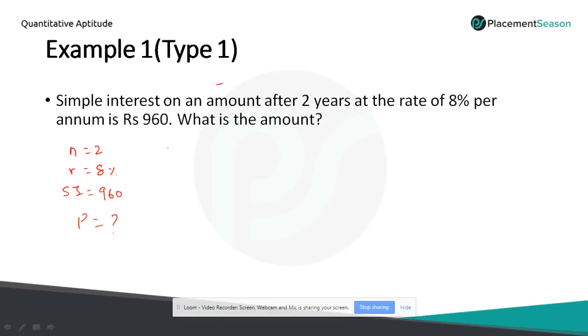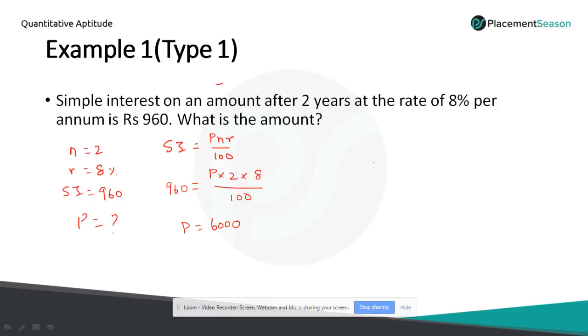I will explain this problem with the formula as well as the percentage method. So we know this PNR by 100. So P equal to, we don't know the value, so let's keep the variable, into n 2 years into r 8%, by 100, simple interest they have given 960 rupees. If you simplify this, you will get P value equal to 6000. So 960 into 100 divided by 16 and you will get 6000.